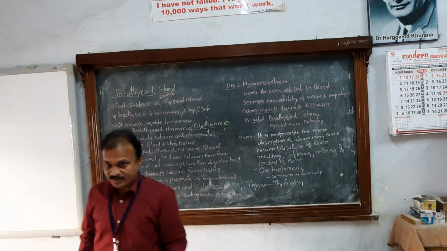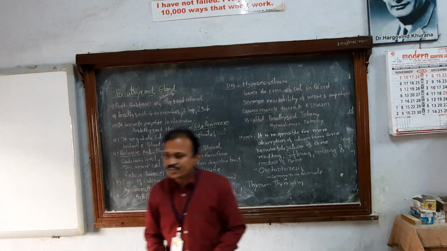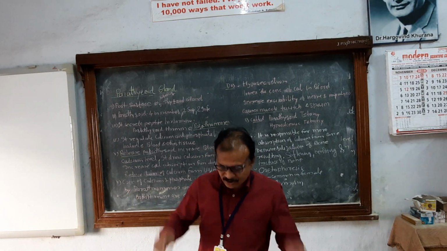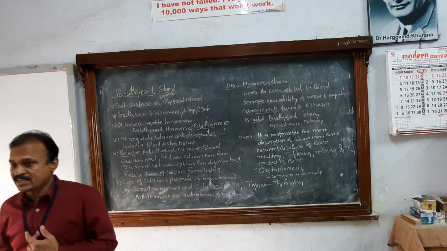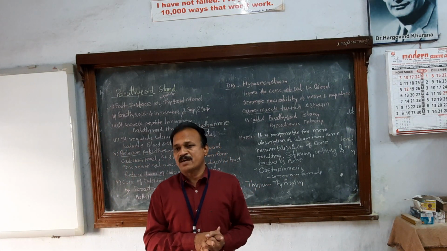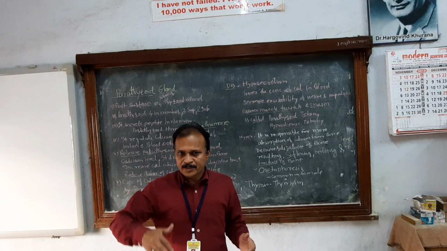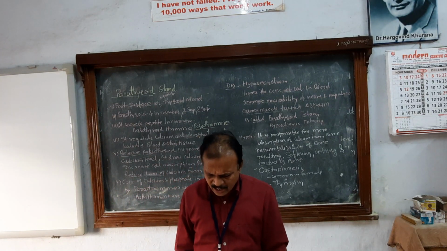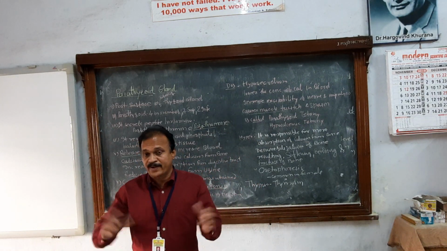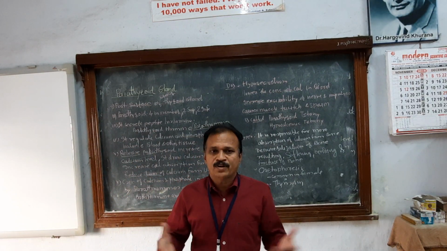Now the next gland, the thymus gland. It is located in the chest region, in the part of the thorax on the dorsal side of the heart. What is its importance? In childhood it is very active. When the person becomes an adult, it undergoes atrophy. In adults you may call it a temporary gland. Its importance decreases gradually according to age. In the young stage it is more active.